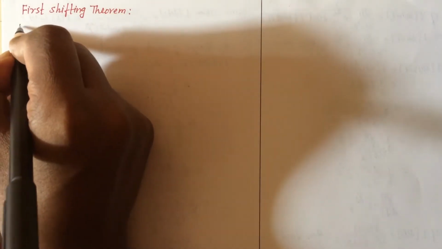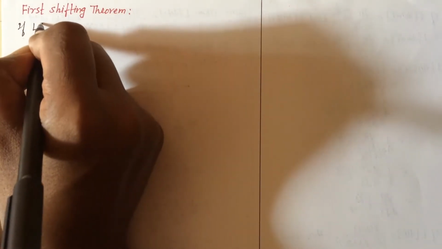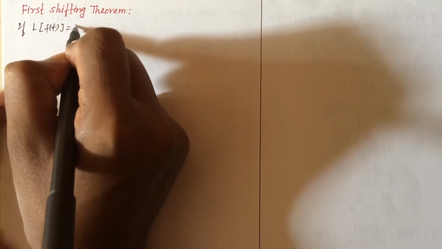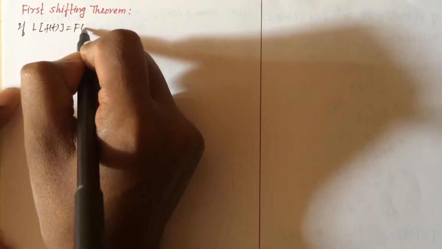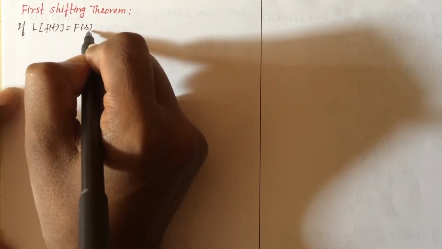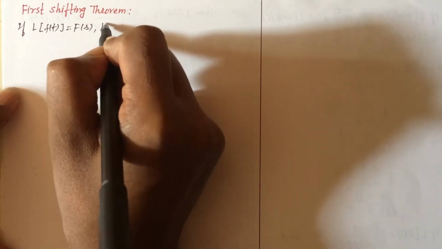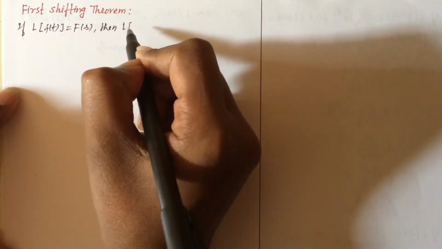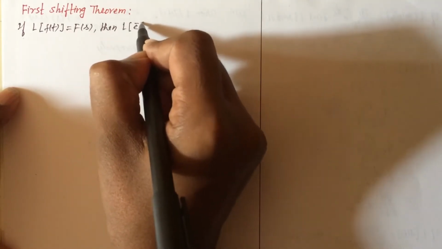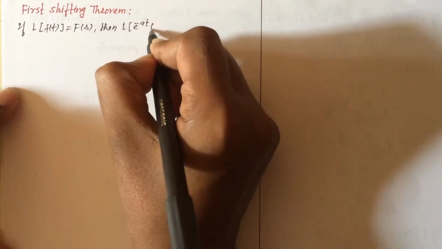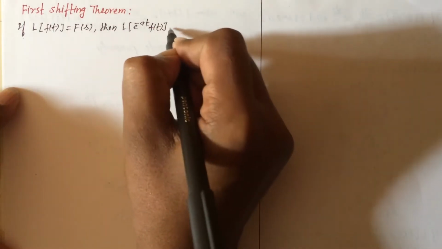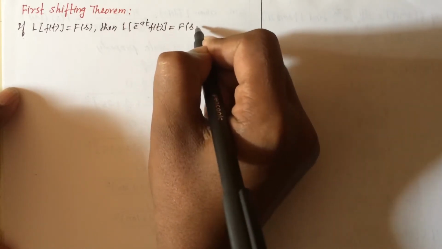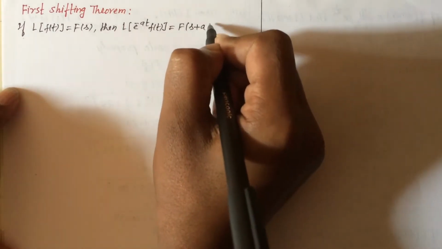If Laplace transform of the function f of t equal to phi of s or f of s, then Laplace transform of e raised to minus at f of t can be written as f of s plus a.